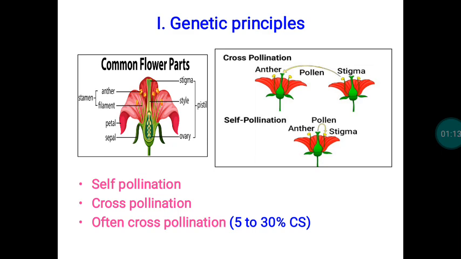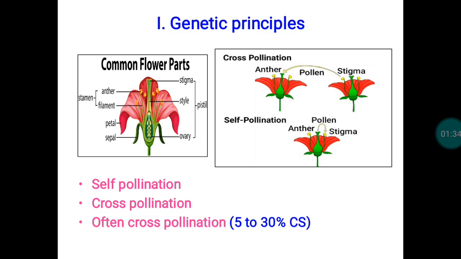So in the case of angiosperms, seed production is an outcome of the pollination and fertilization process. The pollination behavior of the crop will vary from crop to crop. Some of the crops are self-pollinated, some of them are cross-pollinated, some of them are often cross-pollinated.